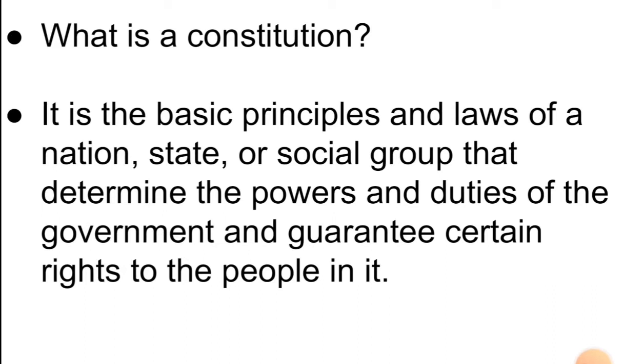The basic principles and laws of a nation, state or social group are known as a constitution. That is, the constitution contains the basic principles, the philosophies, the essence and the laws of a nation, state or social group that defines the powers and duties of the government: what the government needs to do for the people, what it aims to achieve, what its objectives and goals are. It also guarantees certain rights to the people in it. The people who come under the constitution are guaranteed certain fundamental rights, so that they are not exploited by the tyranny of the executive, and unlawful and unconstitutional laws are not enforced on them. So the constitution guarantees certain rights to the people in it.